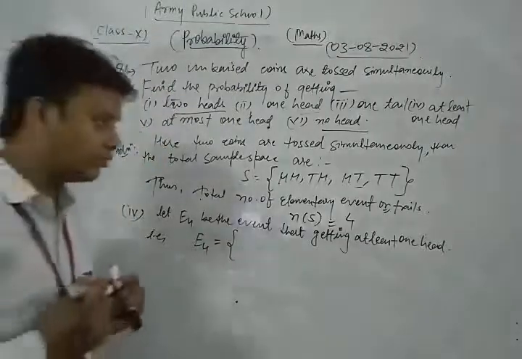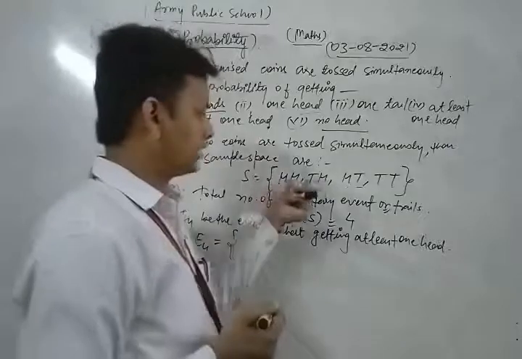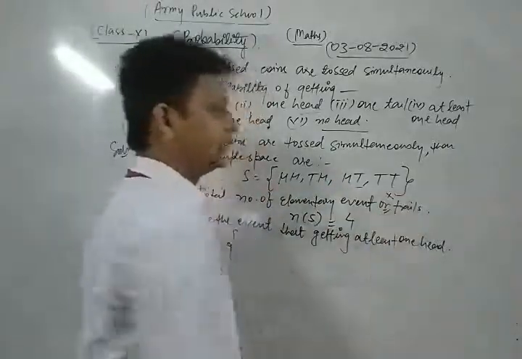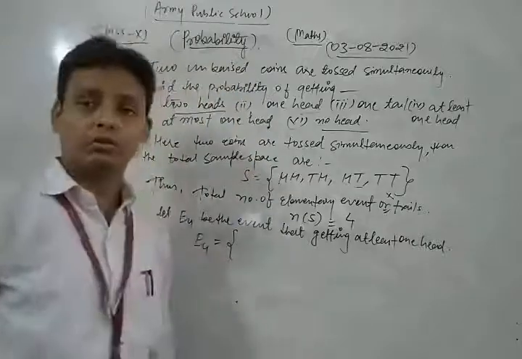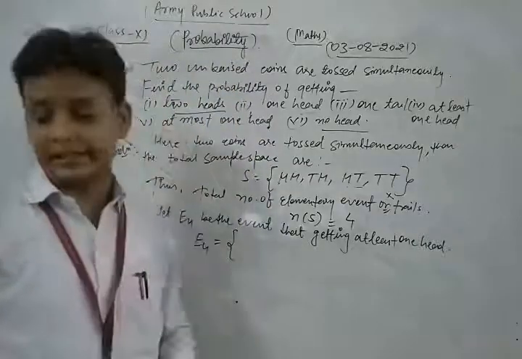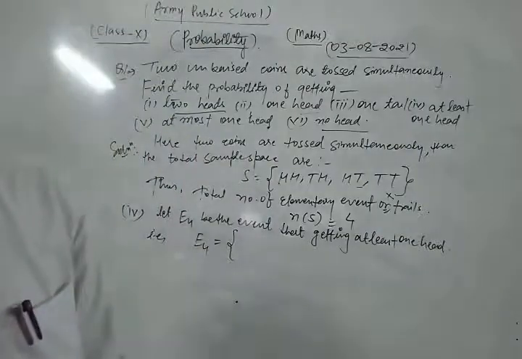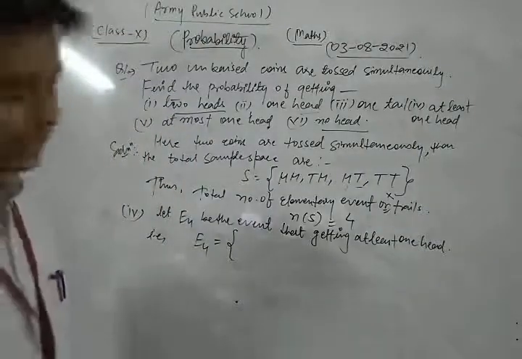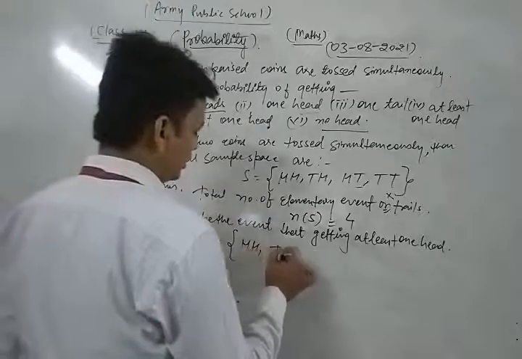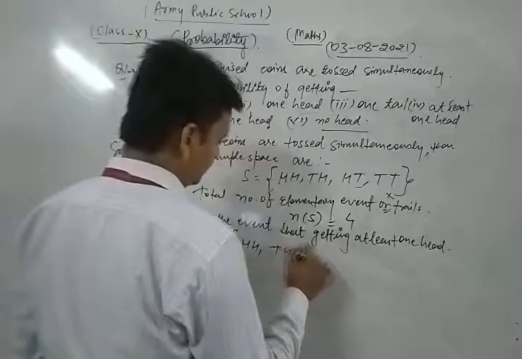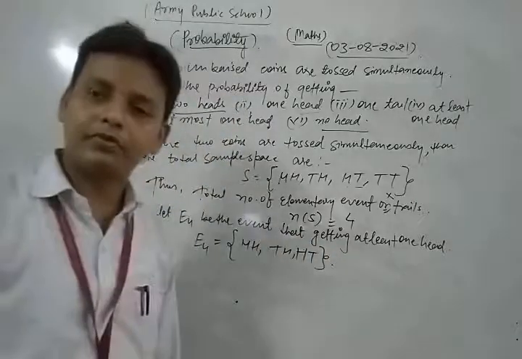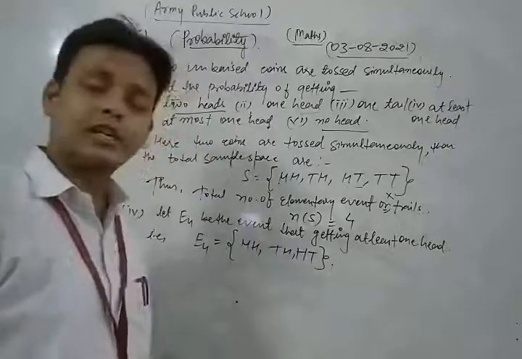We take HH, tail head, head tail, but we don't take both tails, because the favorable condition is at least one head. So in this condition we take HH, tail head and head tail. These are the favorable outcomes associated with E4.